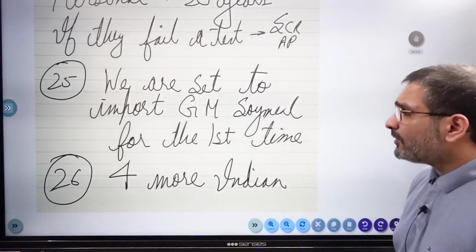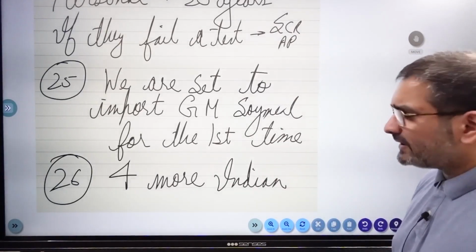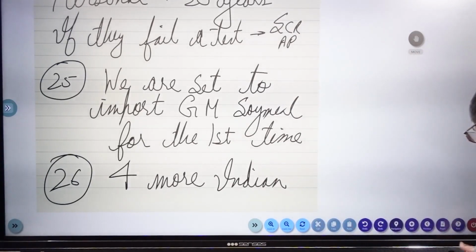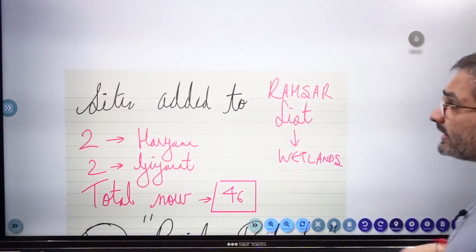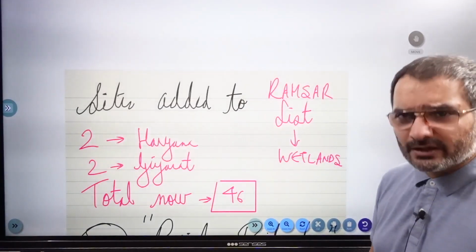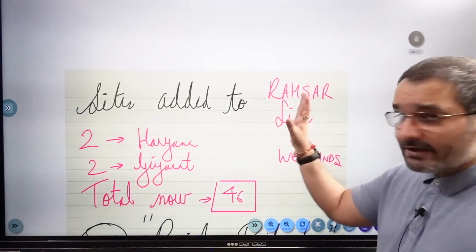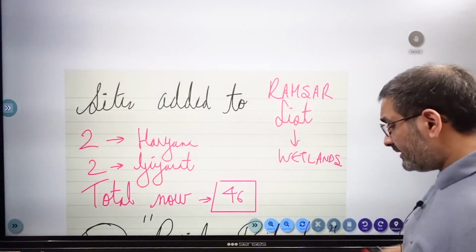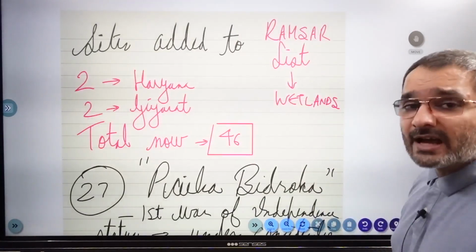And we are set to import genetically modified soy meal for the first time. Low probability, can skip. मैंने अपने notes में डाल दिया क्योंकि आ गए थे. अच्छा, 26 is crucial. So 4 more Indian sites have been added to the Ramsar list. Ramsar relates to wetlands. Static GK वाले मॉड्यूल अगर आप कोर्स में हैं तो कृपया करके स्टैटिक जीके वाले मॉड्यूल में रामसर वाली कन्वेंशन के बारे में सारी डिटेल्स लिख लीजिए.